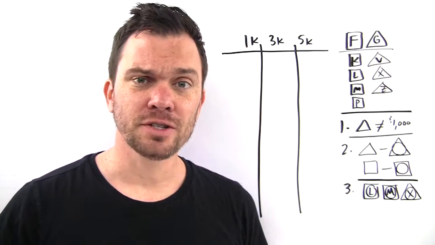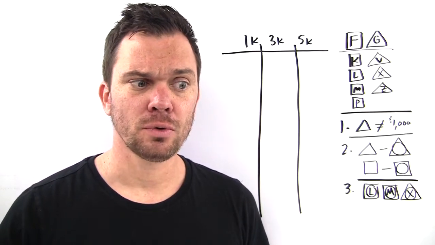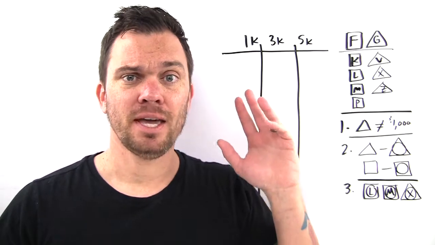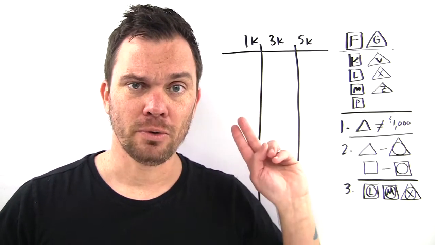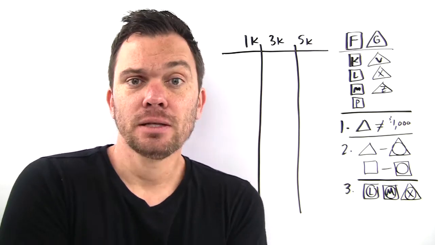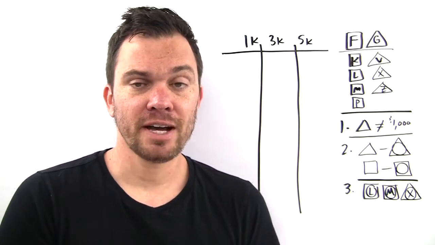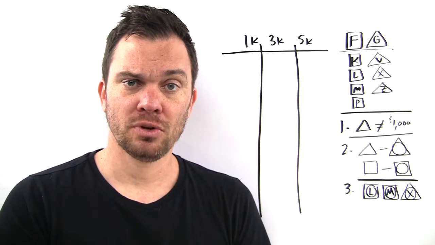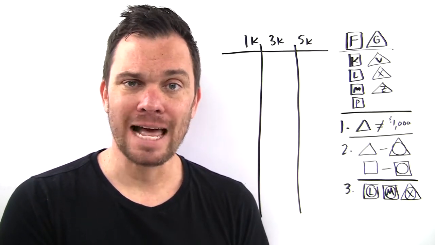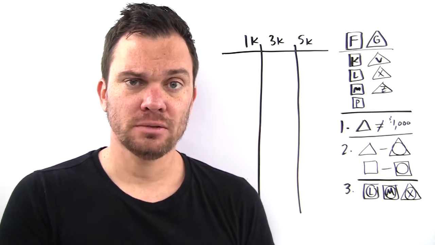Alright, for this first game, I have chosen to organize my data in this way. I'll group the people by the bonus they get. The $1,000 bonus people will go here, the $3,000 and the $5,000. And then for dealing with what department and whether they're effective, I've used these shaped sort of placeholders. So my finance people are squares. The highly effective ones, L and M, are circled squares.